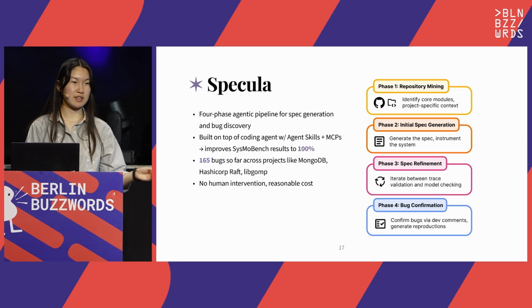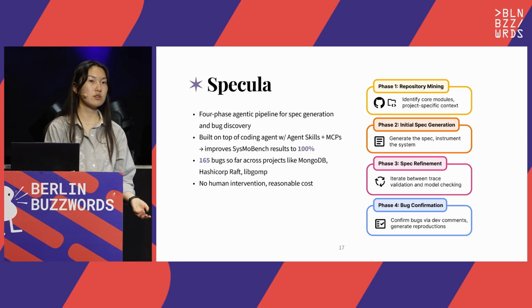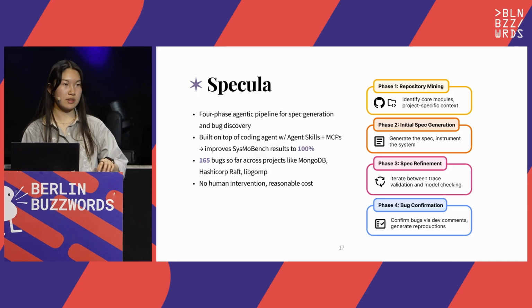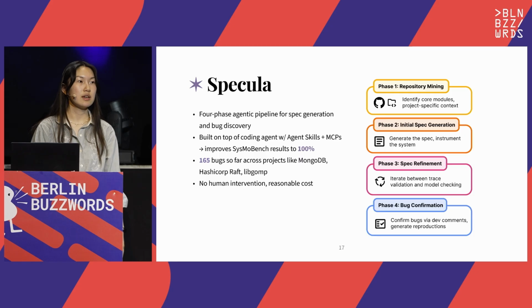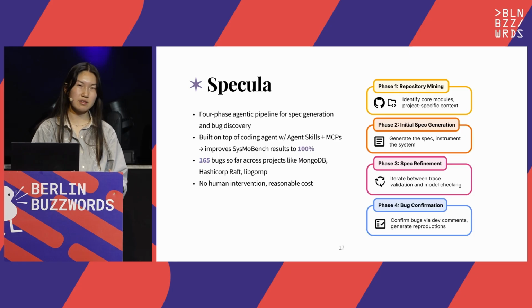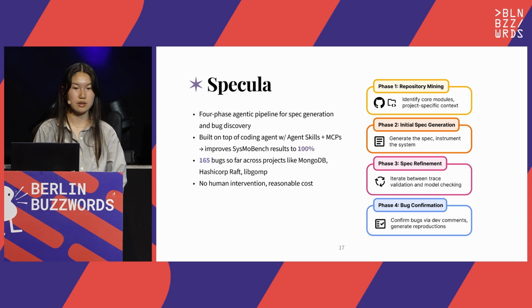More concretely, Specula is a collection of agent skills and MCPs. So it can be used with any coding agent, but we're typically developing with Claude Code and OpenAI Codex. But importantly, for each of these coding agents, it improves the SysMoBench scores. So we've seen earlier on that Claude Code retrieves about 80% of SysMoBench quality metrics for generated specs. But when we give it the additional suite of Specula tools, this improves to 100% across the board.